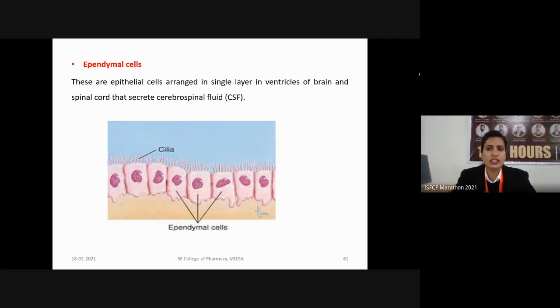The cerebrospinal fluid is secreted with the help of these ependymal cells. This is the structure. On the surface of the ependymal cells, cilia are present. Cilia are hairy projections. So ependymal cells secrete the CSF in the brain and the spinal cord.